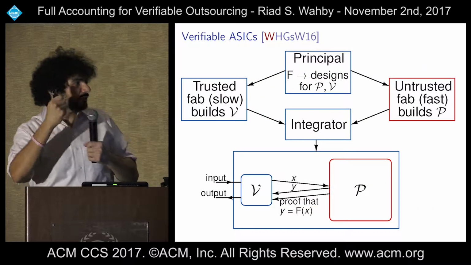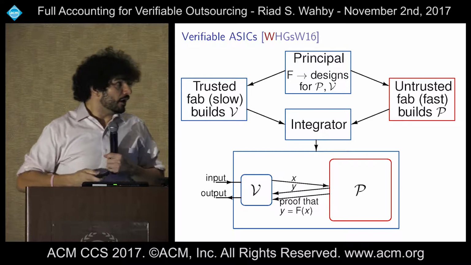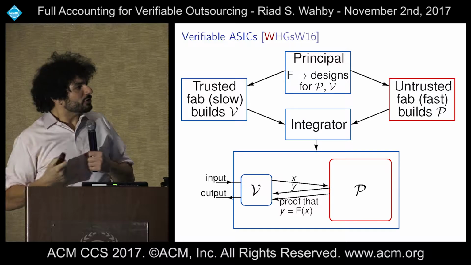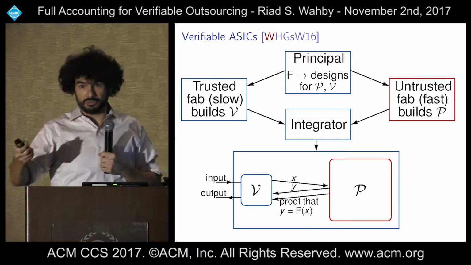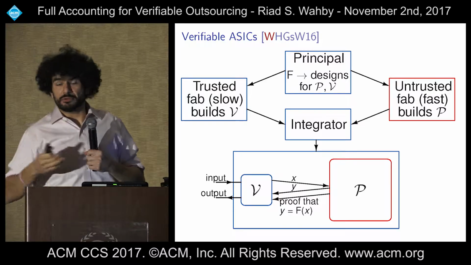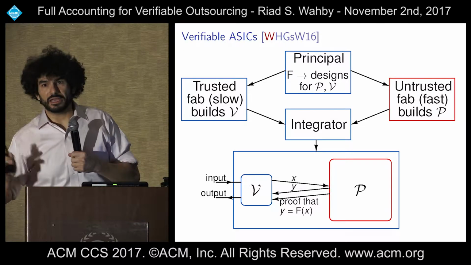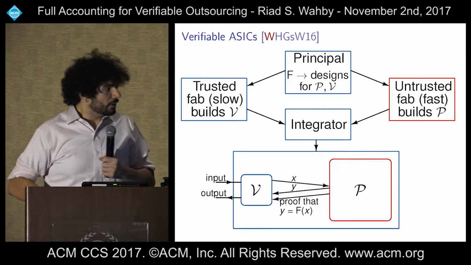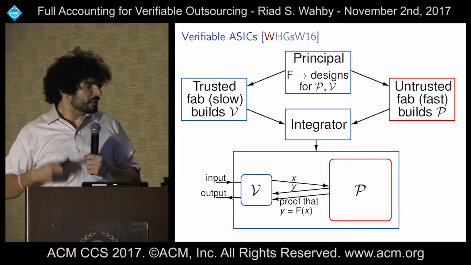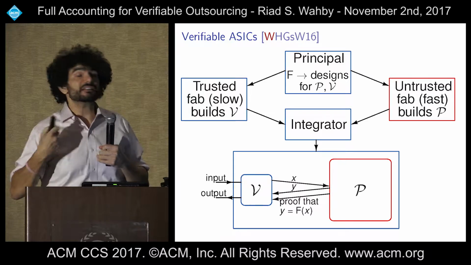Okay, so specifically, this is the verifiable ASICs model. Let's say we have F, some computation that we want to run. What we're going to do is design 2 chips that we call the prover and the verifier. Now the prover we're going to build in an untrusted but fast fab. We can build that anywhere we want, the fastest fab we can get, and it doesn't matter if we trust them or not. The verifier we're going to build at our fab, the one that's trusted but slow. Now we're going to put them together into a single device, and that's the device that we run.